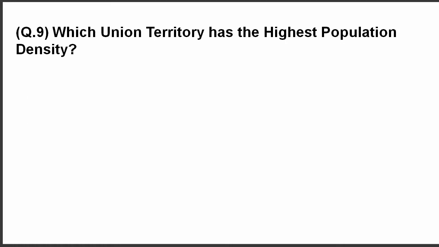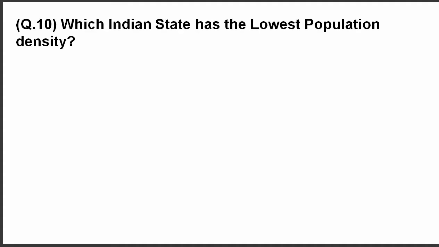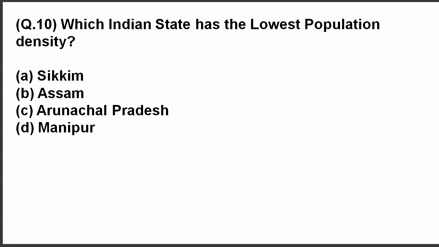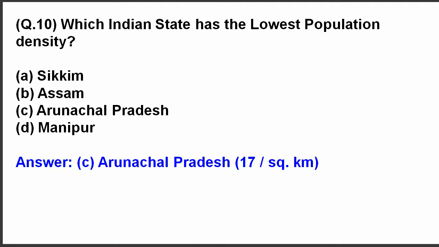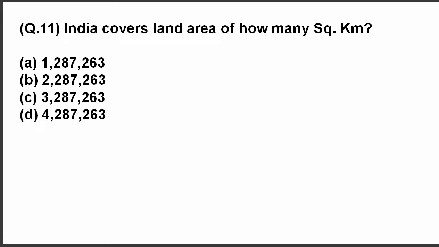Question 9. Which union territory has the highest population density? The answer is Delhi. Question 10. Which Indian state has the lowest population density? The correct answer is Arunachal Pradesh, where the density is just 17 per square kilometer. Question 11. India covers land area of how many square kilometers? The correct answer is 32,87,263 square kilometers.